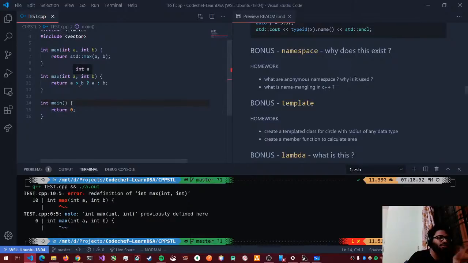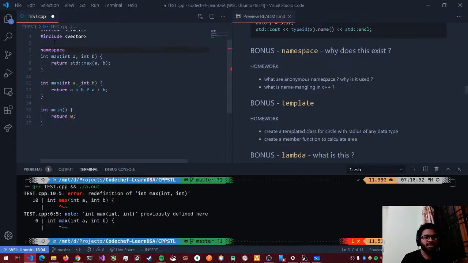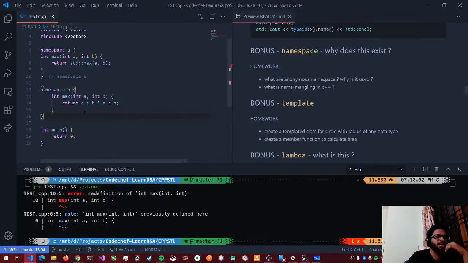Now let's say you have two different libraries, right? And one of the libraries has this max and another library has this max, and you imported both of those libraries. Now they will have a conflict, which max is the actual max. And so that's the reason everything has a namespace. So let's say this is of namespace A and this is of namespace B. So now both of these have different namespaces.